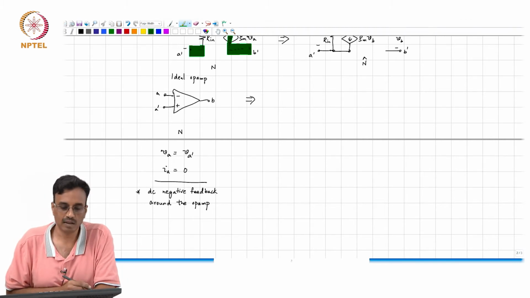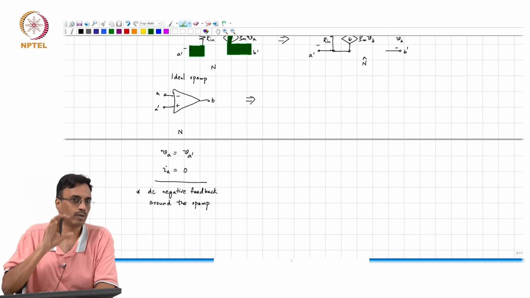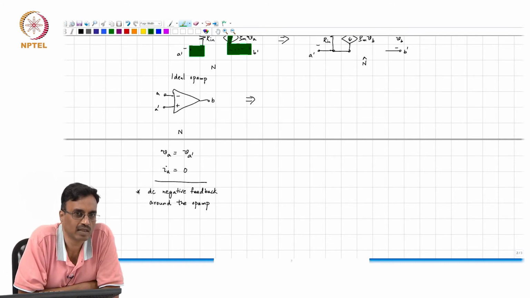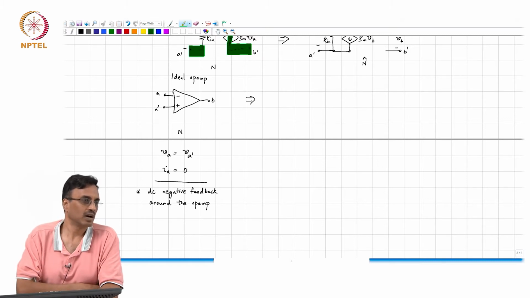Now, with that reasoning, what comment can you make about the ideal op amp? If the original network consisted of an ideal op amp, what could we replace it with in the adjoint? Ideal op amp with what distinction?